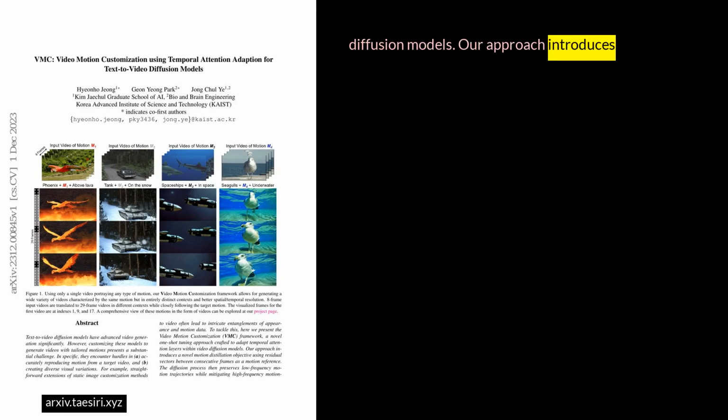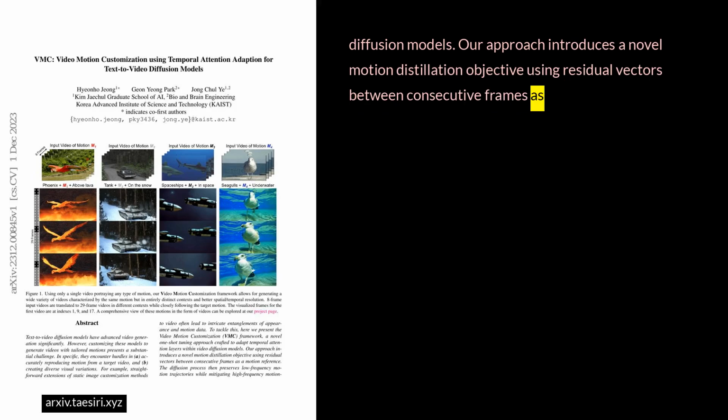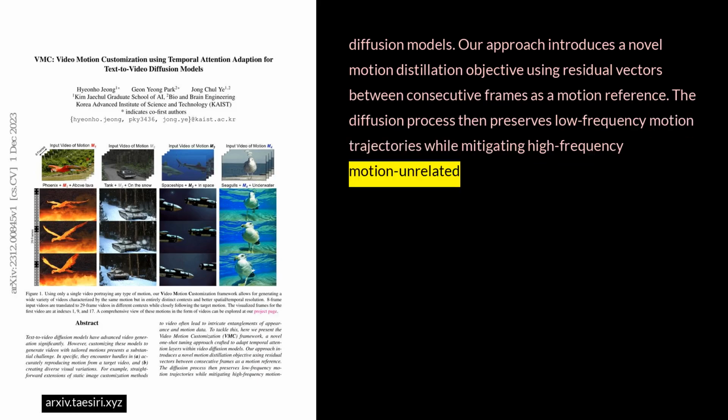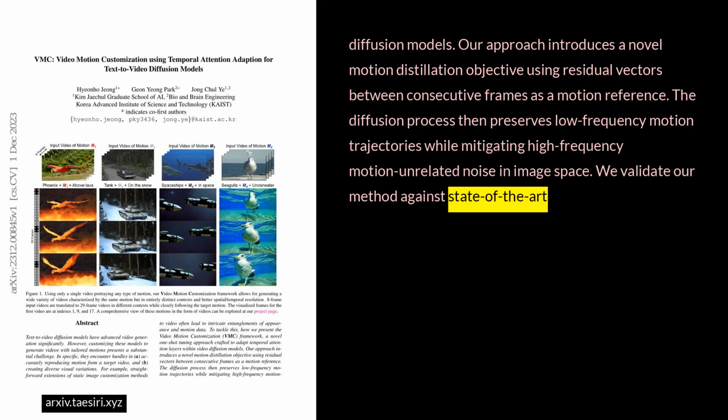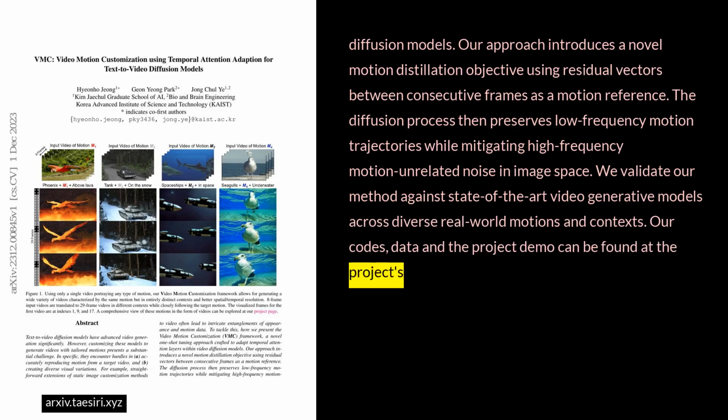Our approach introduces a novel motion distillation objective using residual vectors between consecutive frames as a motion reference. The diffusion process then preserves low-frequency motion trajectories while mitigating high-frequency motion-unrelated noise in image space. We validate our method against state-of-the-art video generative models across diverse real-world motions and contexts. Our code, data, and the project demo can be found at the project's website.